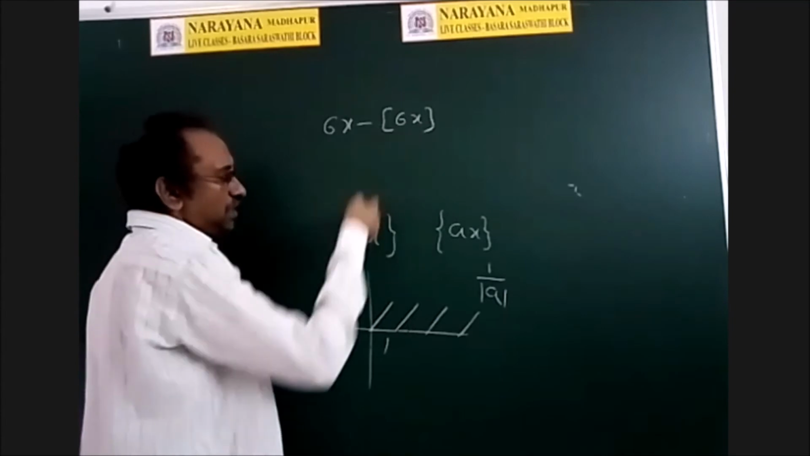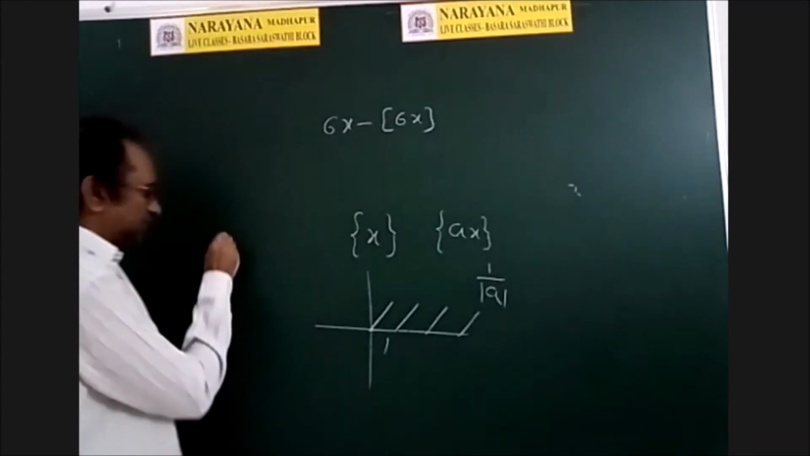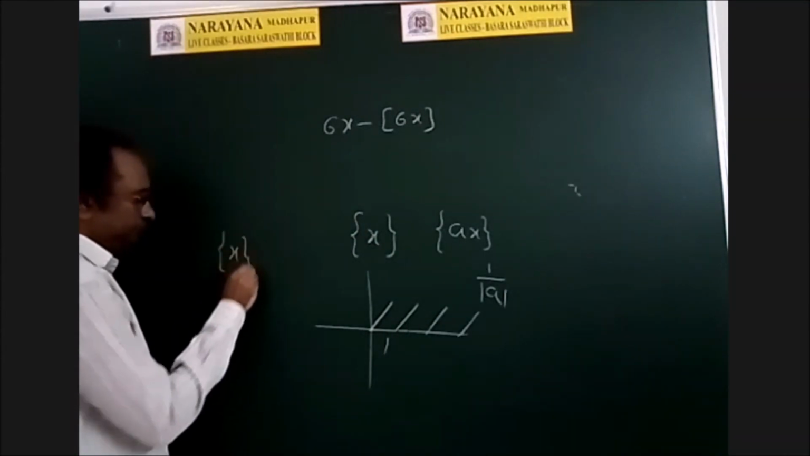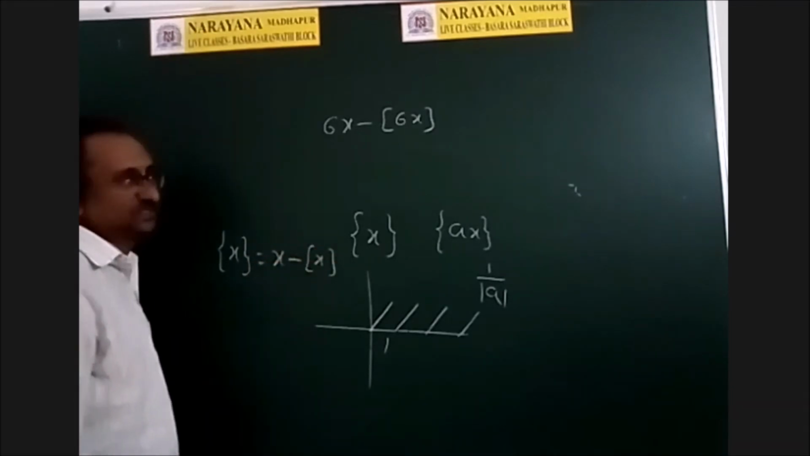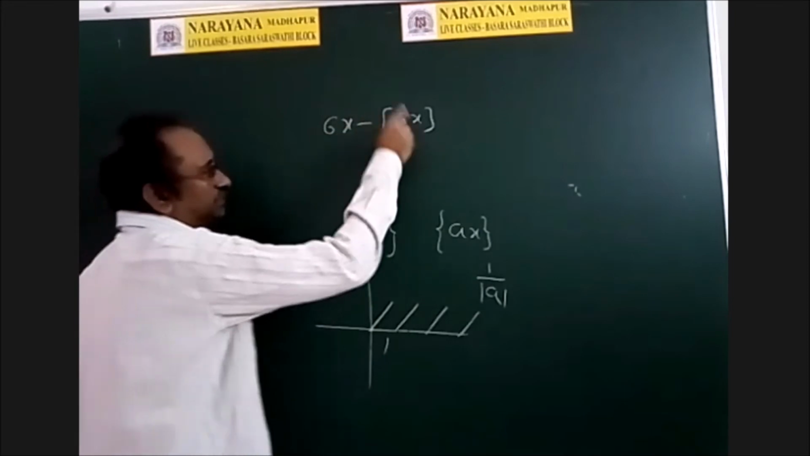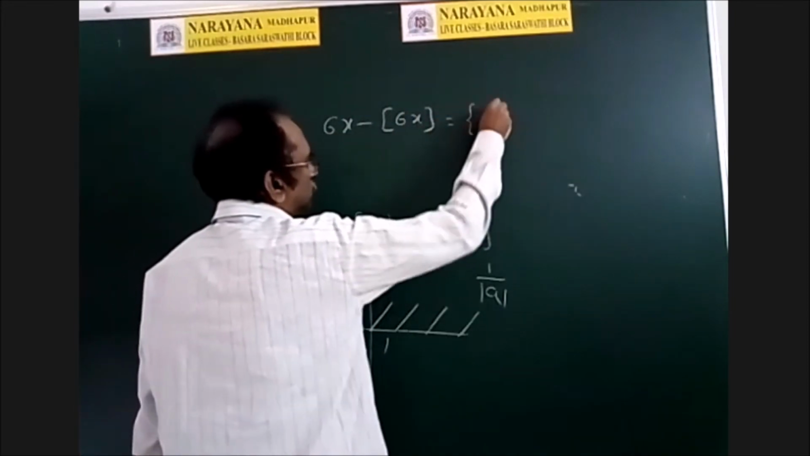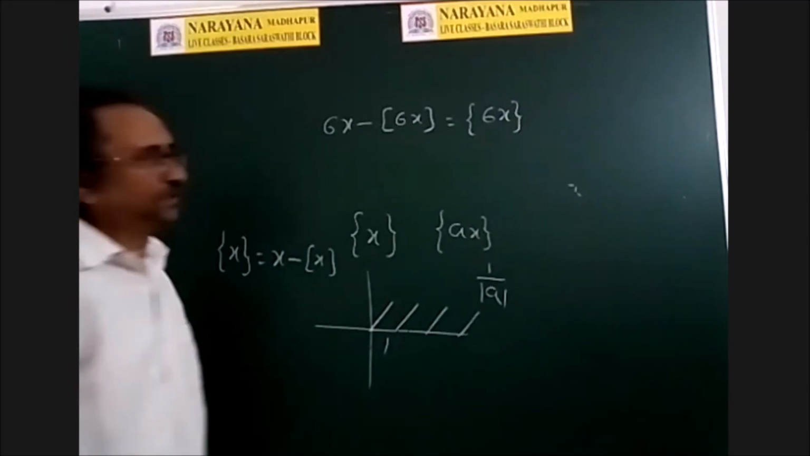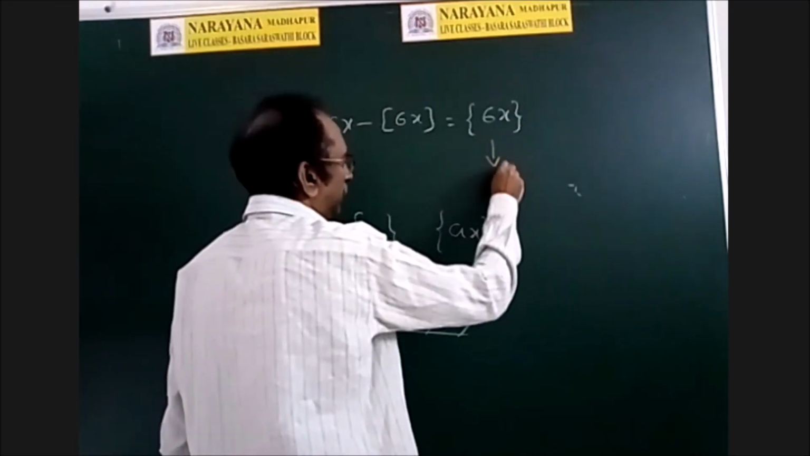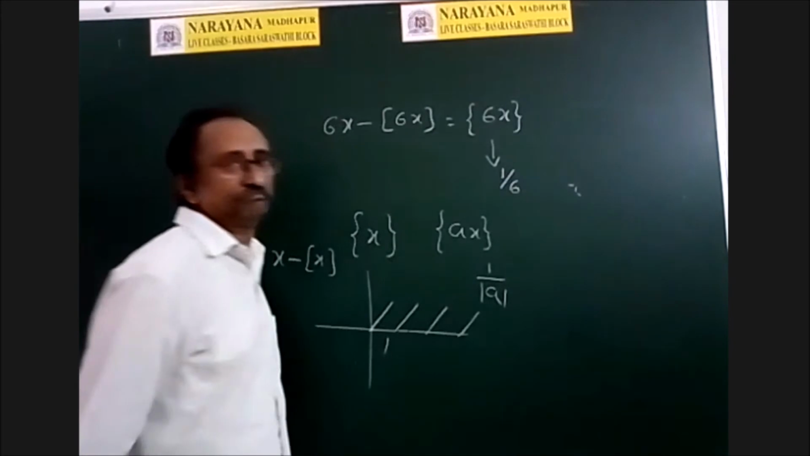So what is the period of this function? This is the question. And actually, what is the definition of fractional part of x? That is nothing but x minus integral part of x. Therefore, this is 6x minus integral part of 6x. So this is fractional part of 6x. So what is the period of this? 1 by 6. Better?